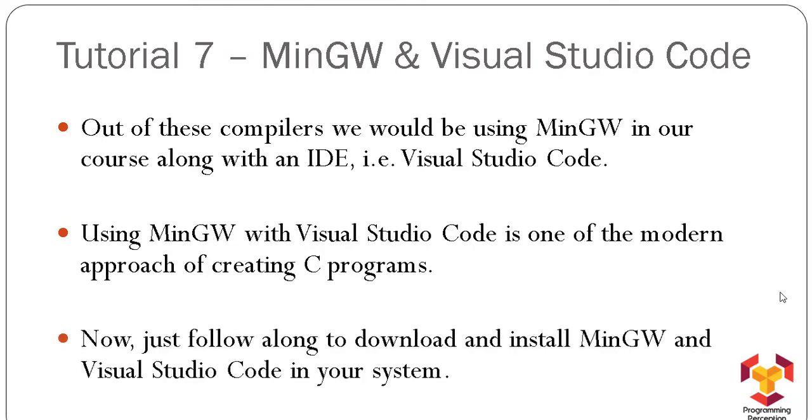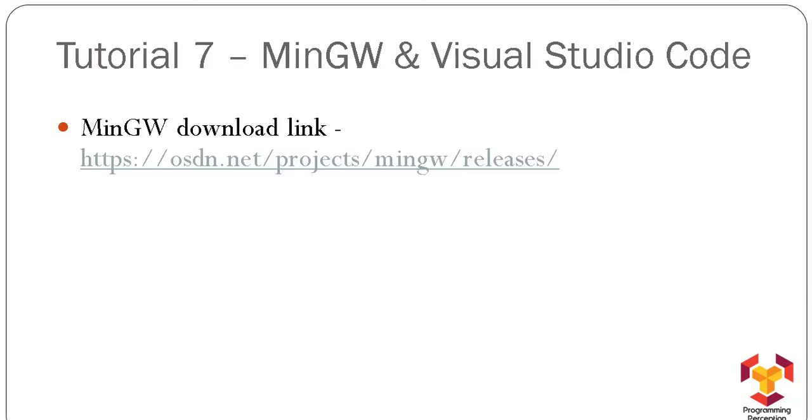Now just follow along to download and install MinGW and Visual Studio Code on your system. And you can note down the link if you are watching this video on our YouTube channel. In case you have opted for this course, definitely you will get notes and in those notes you will get this link. So right now I'm just clicking on it.